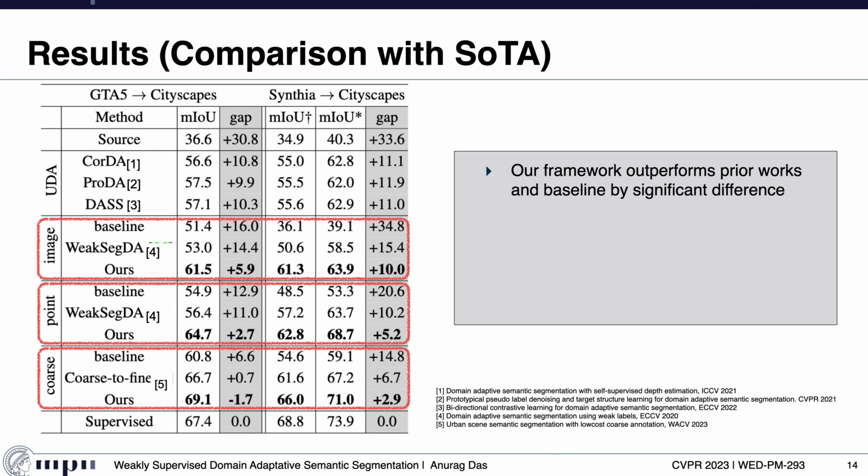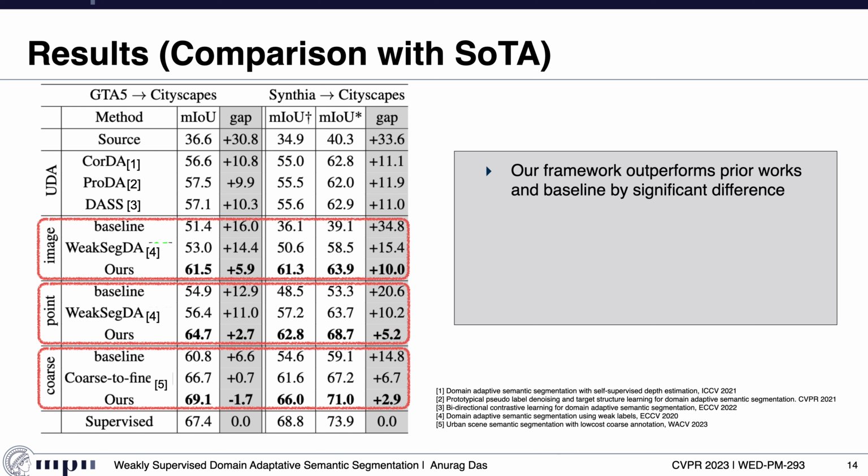We present the following quantitative comparison for the results. We compare our framework's performance with the state-of-the-art UDA method and supervised learning to show our method can bridge the gap between UDA and supervised learning. Further, we compare our framework's performance individually for each weak label with the previous state-of-the-art methods.